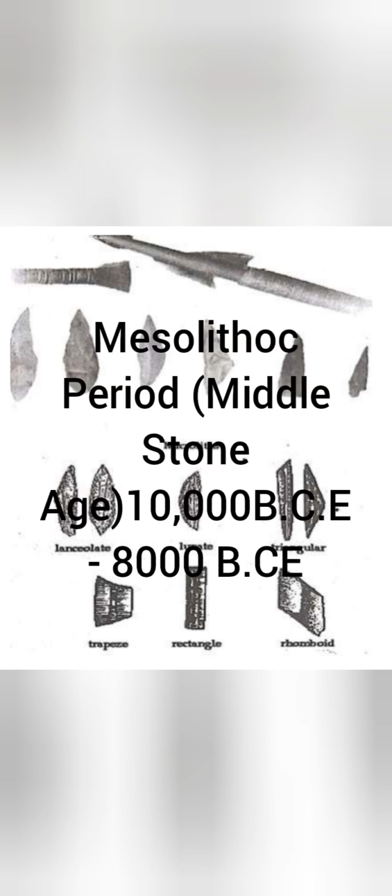So they were basically covered with ice and there were polar ice caps. Then there was a Mesolithic period, which is the Middle Stone Age period, when man started sharpening his stone tools and the tools were more polished, and man also became more skillful and started growing some vegetables. So this was a period between 10,000 BCE to 8,000 BCE, a period between Paleolithic and Neolithic.